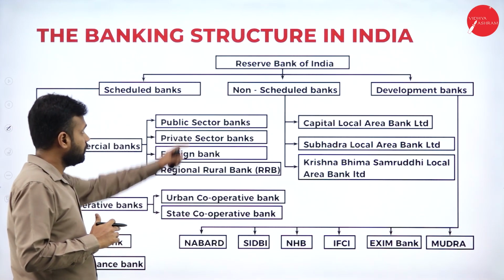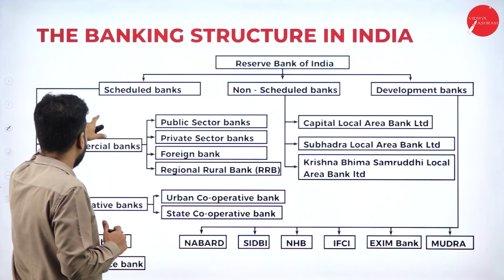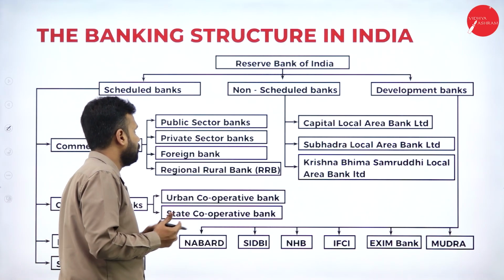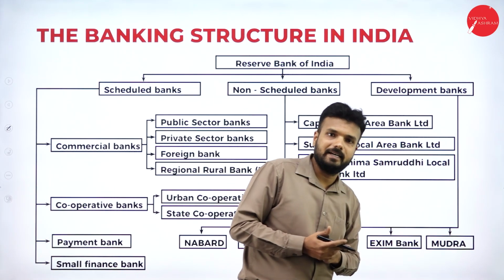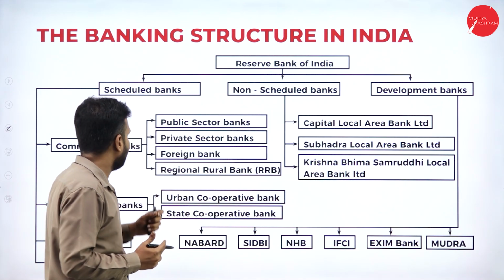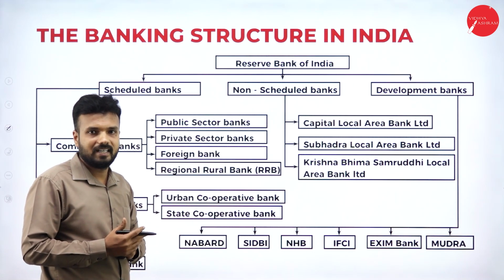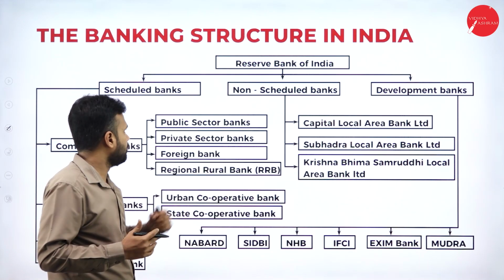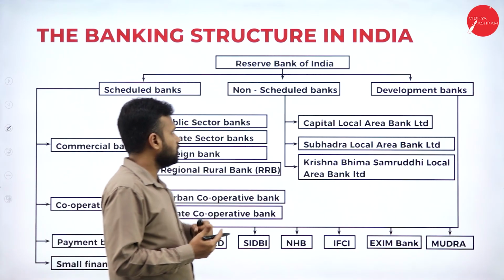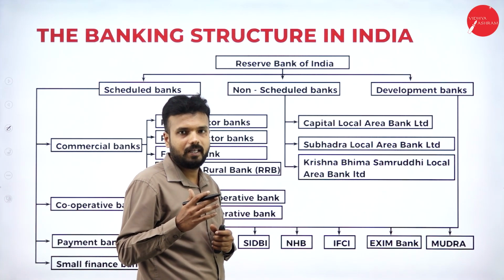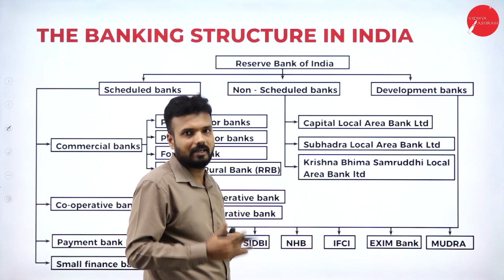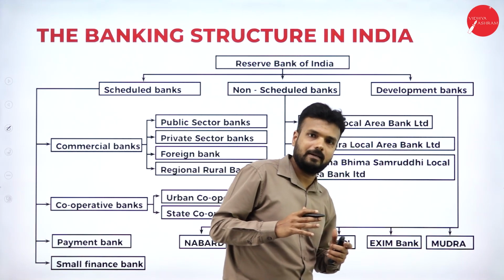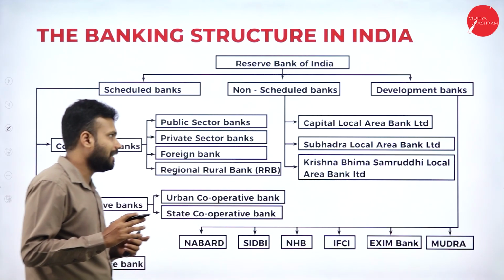Under the Reserve Bank of India, there are three kinds of banks: scheduled banks, non-scheduled banks, and development banks. Scheduled banks are those included under Schedule 2 of the Reserve Bank of India Act 1934. Non-scheduled banks are banking companies which have not been scheduled under the Reserve Bank of India Act 1934. And the main goal of the development bank is the development of the economy of our country.